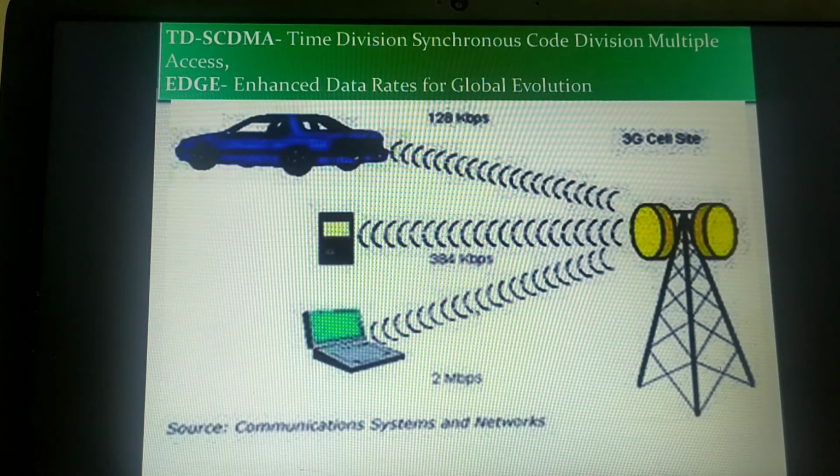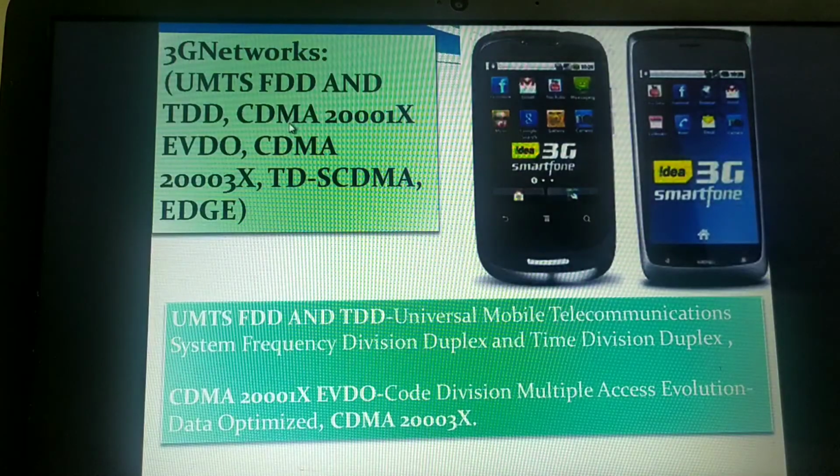Now we'll see one of the networks, UMTS, the Universal Mobile Telecommunication System. This was a broadband connection provided by 3G, which worked completely on packet switching technology.